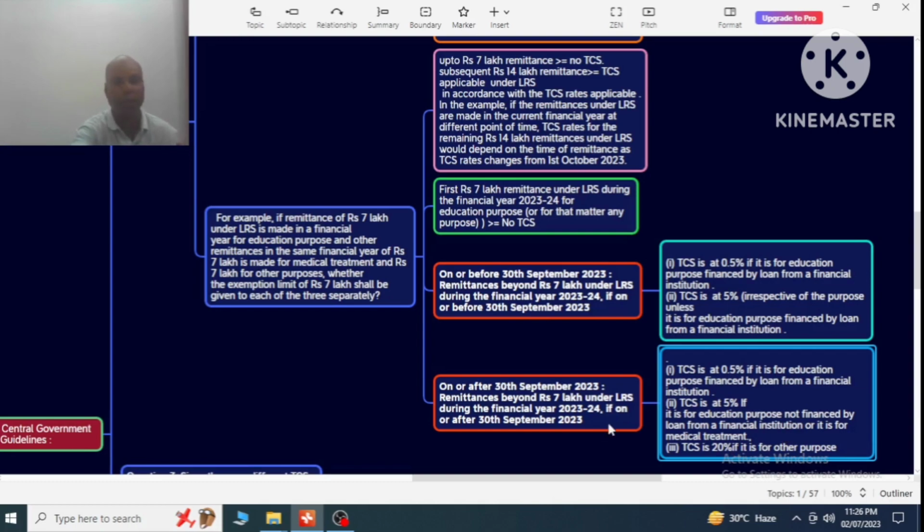So if the remittances are after 30th September 2023, then there are 3 scenarios. If it is education purpose financed by a loan from a financial institution, then the TCS is 0.50%. If the remittances are for education purposes not financed by a loan from a financial institution, TCS is 5% of the remittances. And if it is none of the above two, it is for other purposes, then the TCS is 20% of the remittances.